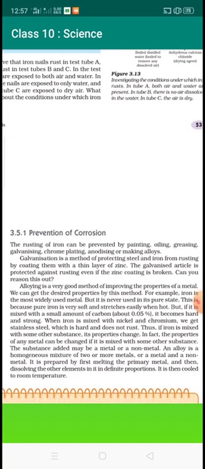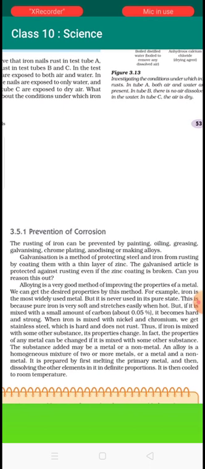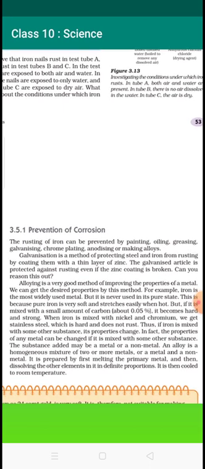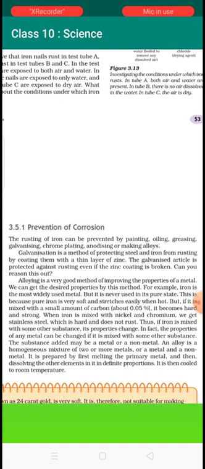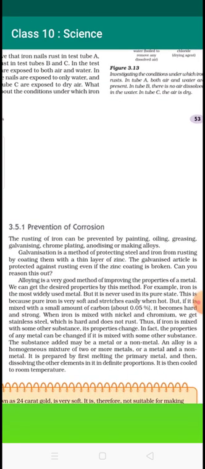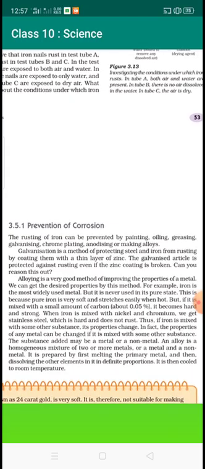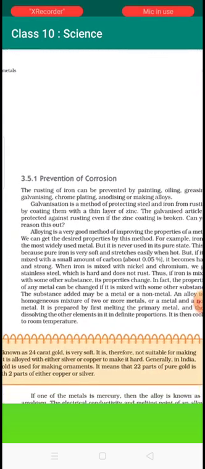It is prepared by first melting the primary metal and then dissolving the other elements in definite proportions. Then we get the solution. After that, the solution is cooled to room temperature, and we get the alloy.